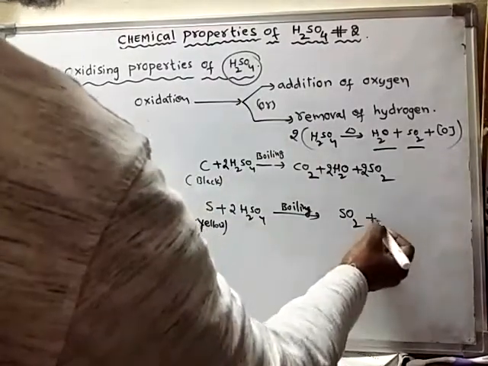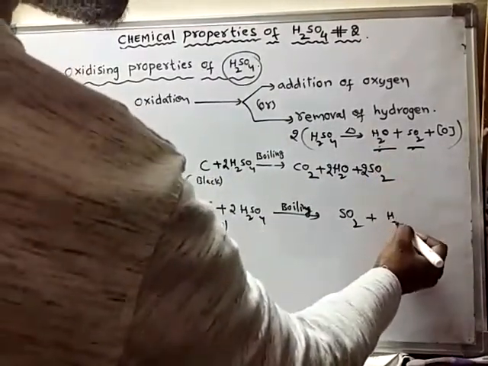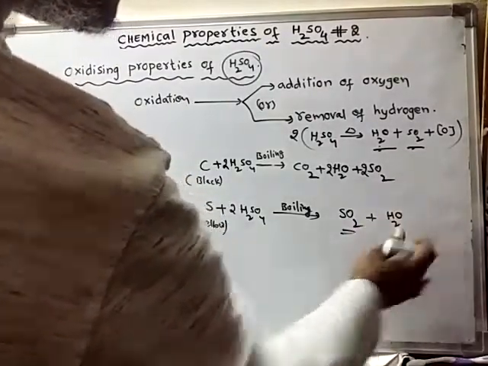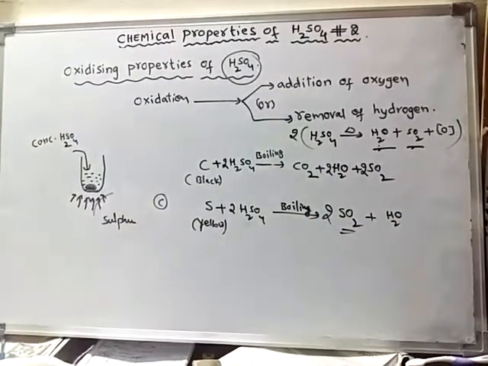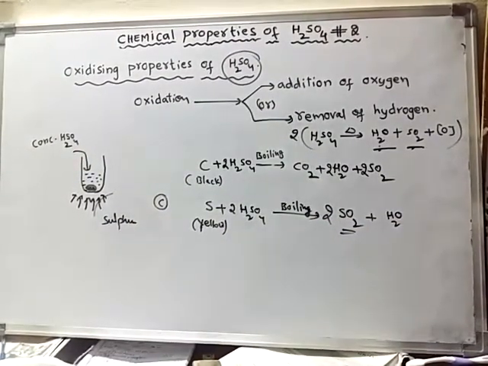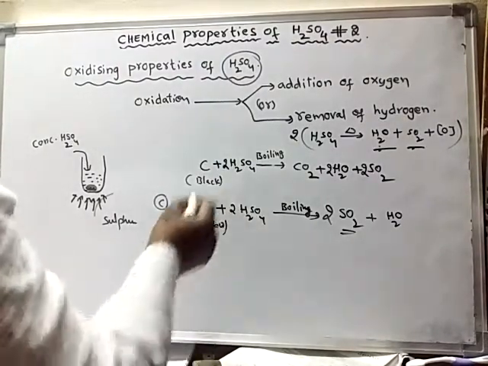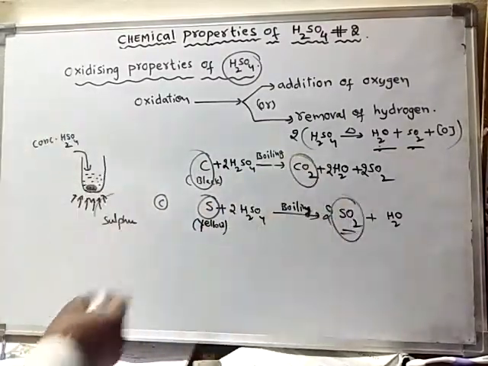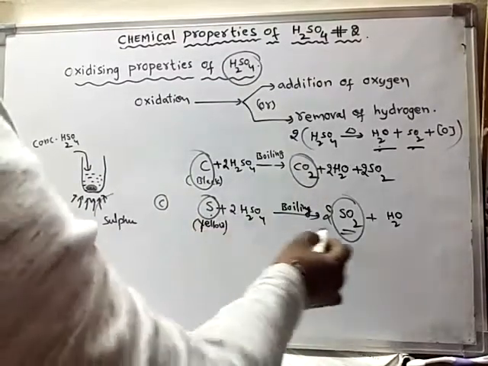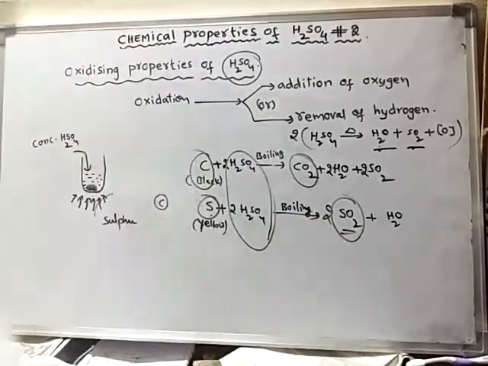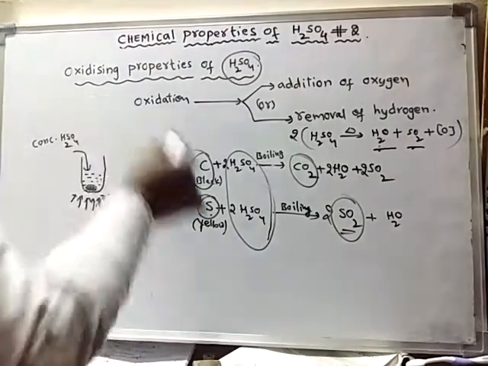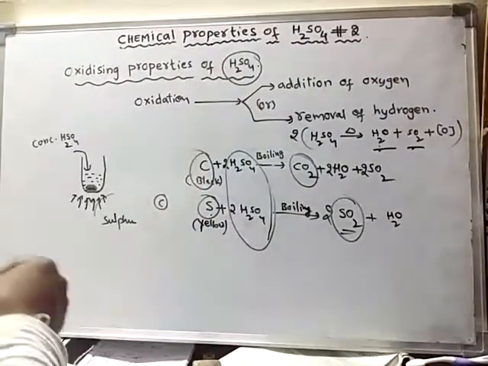What happens? It forms H2O and SO2. So these 2 are SO2 only, so I can write 2 here instead of repeating that SO2. Okay, so this reaction takes place. So what is happening in this process? Non-metals like carbon, sulfur, they are oxidized. Carbon is oxidized to carbon dioxide, sulfur is oxidized to sulfur dioxide by sulfuric acid. So this is an example for oxidizing properties of sulfuric acid.